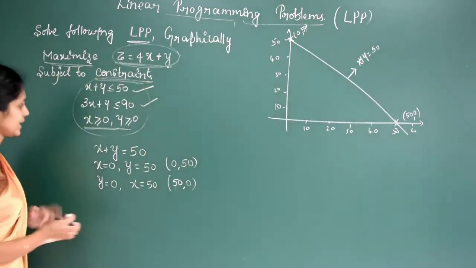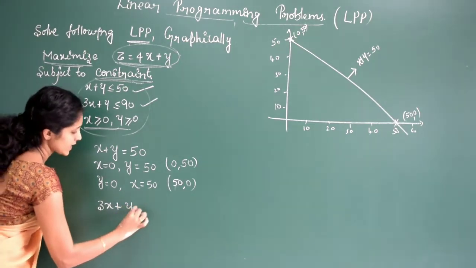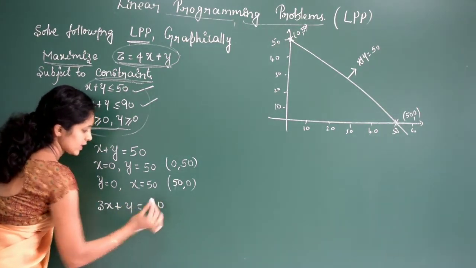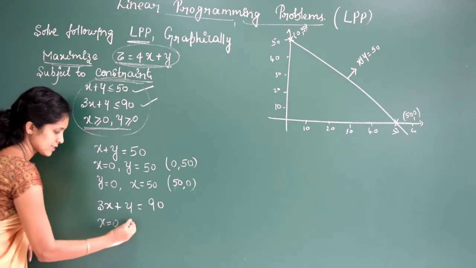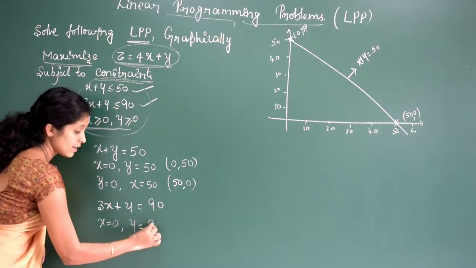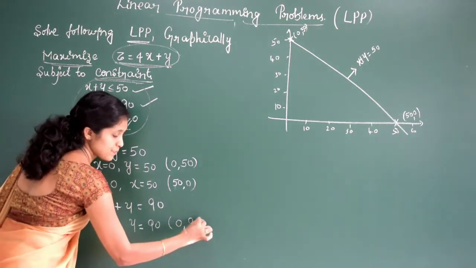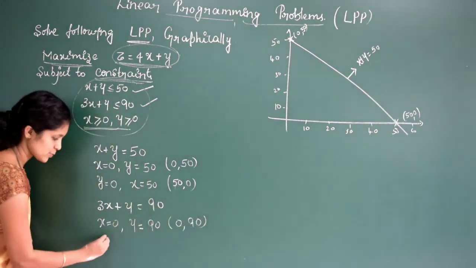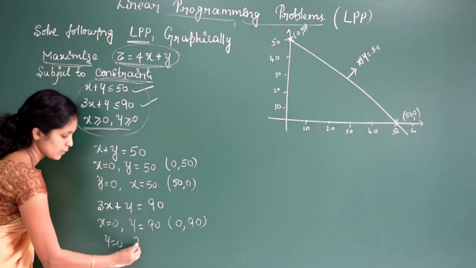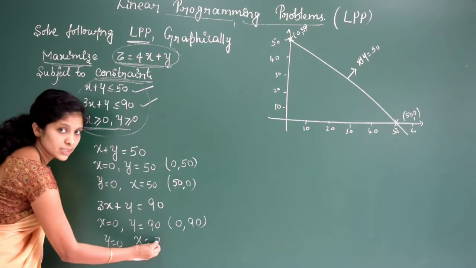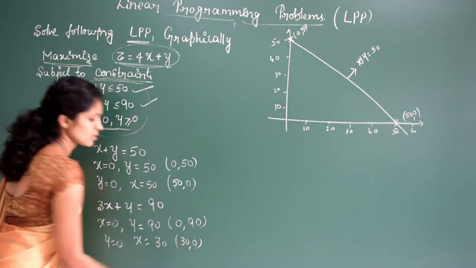We will check the second inequality here: 3x plus y is equal to 90. What do we have to do? First substitute x is equal to 0. If x is 0, the value of y will be 90. So the point is x is 0 and y is 90. Is it clear? Next we substitute y is equal to 0. So this will be 3x is equal to 90, so the value of x will be equal to 30. So the point is (30, 0).